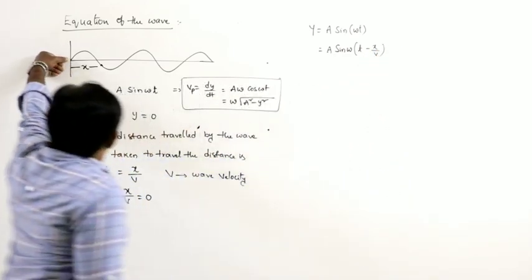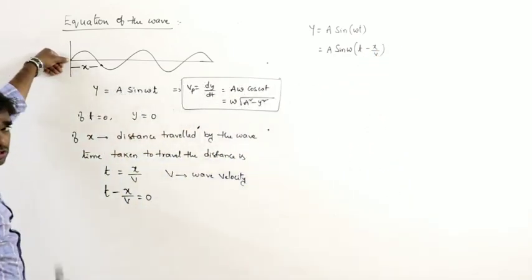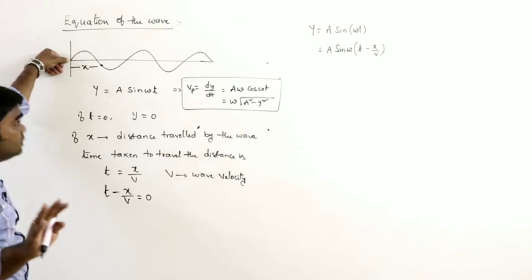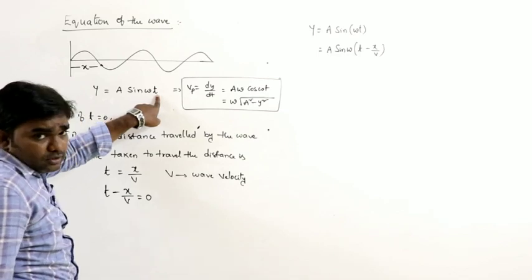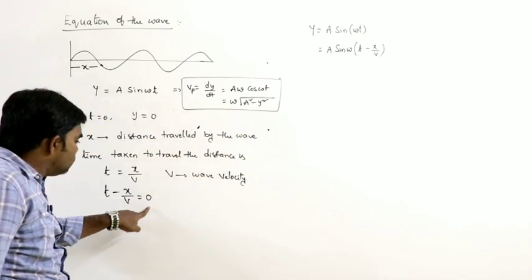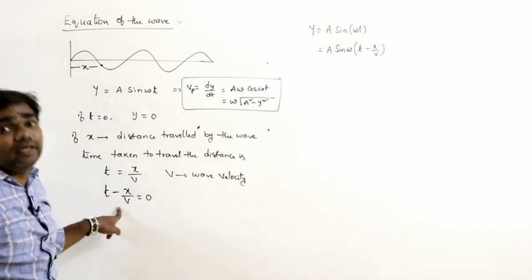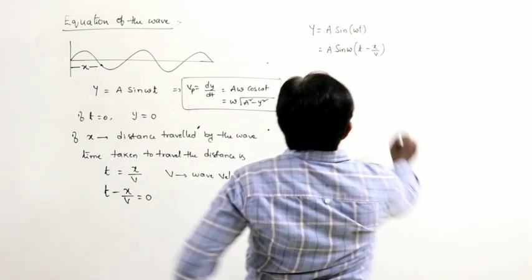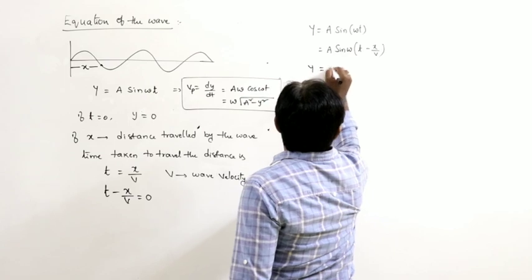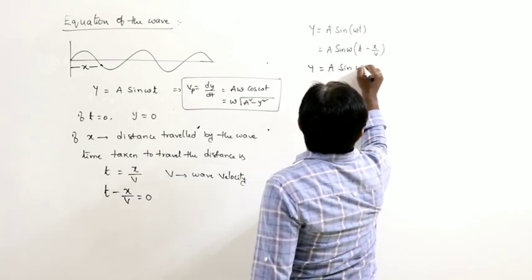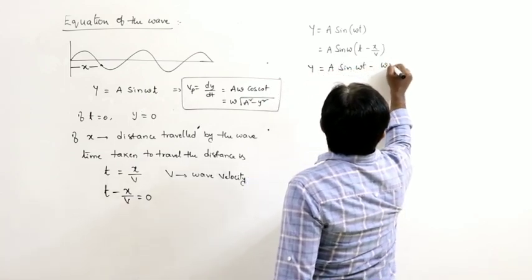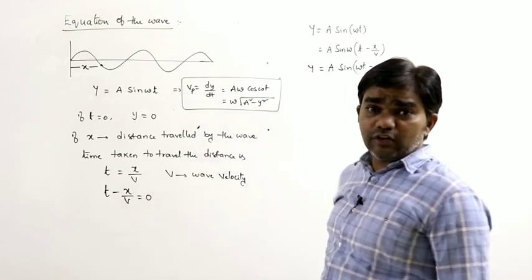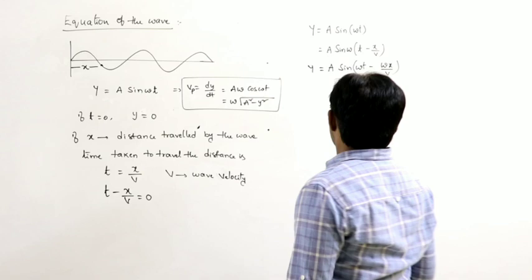For example, if the particle starts at this position, at the start of motion, t is equals to 0, no doubt about that. Instead of t, what I am substituting here? t minus x by v. So therefore, y is equals to a sin of omega t minus omega x by v.